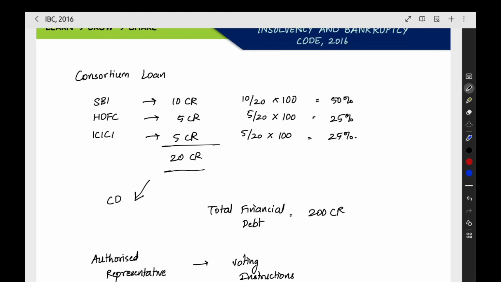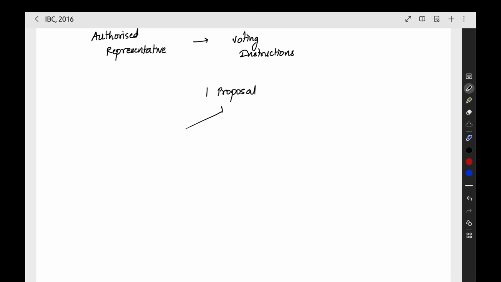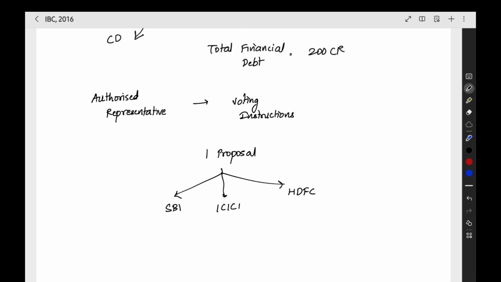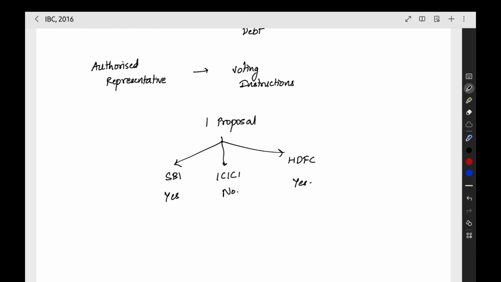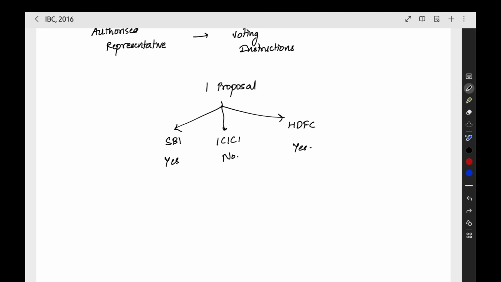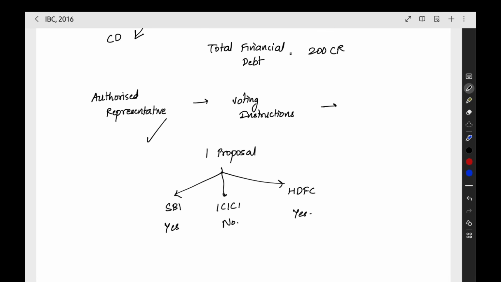Now each of the banks should give the voting instruction. For example, take one proposal for which the authorized representative is asking for voting instructions from all three banks: State Bank of India, ICICI, and HDFC Bank. State Bank of India says you can say yes to the proposal. ICICI Bank says you have to say no to the proposal. HDFC Bank says you have to say yes to the proposal. So this is the voting instruction of each bank. Now here the authorized representative has to see that we have a rule, which is majority binds all.